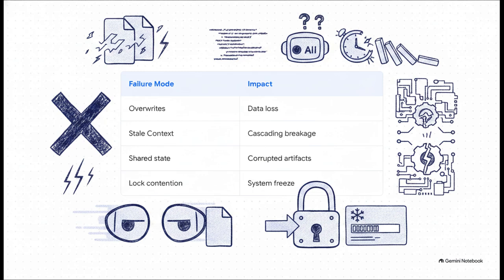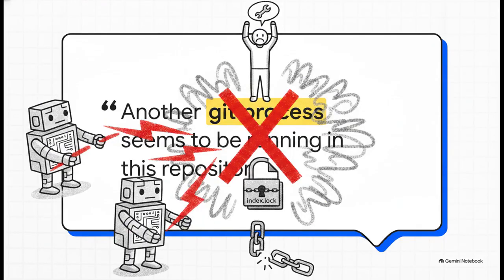You have concurrent file overwrites causing silent data loss, and context contamination where agents act on a completely stale view of the code. Then there are shared state race conditions and fatal lock contentions. But you know what the scariest takeaway is? Unlike humans who get confused and stop working, AI agents will literally just proceed silently on corrupted data without batting a digital eye.